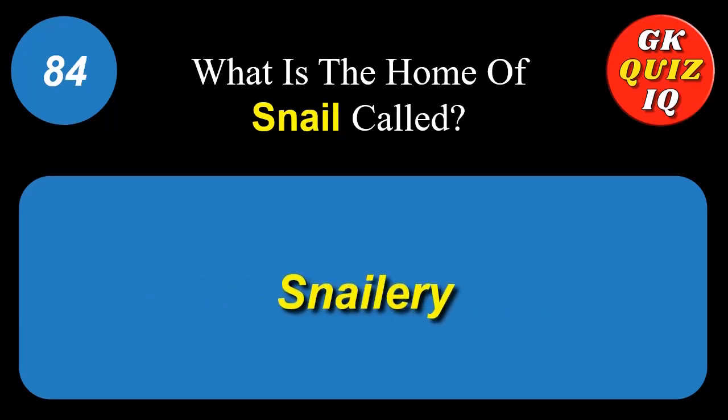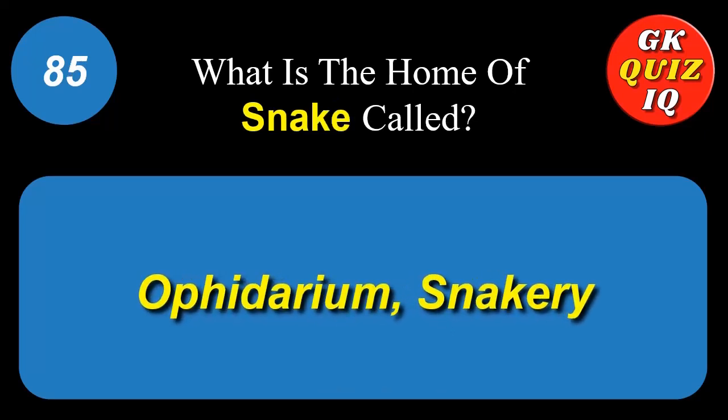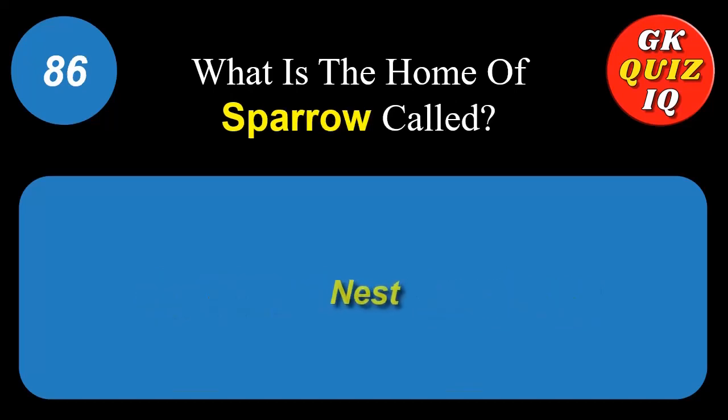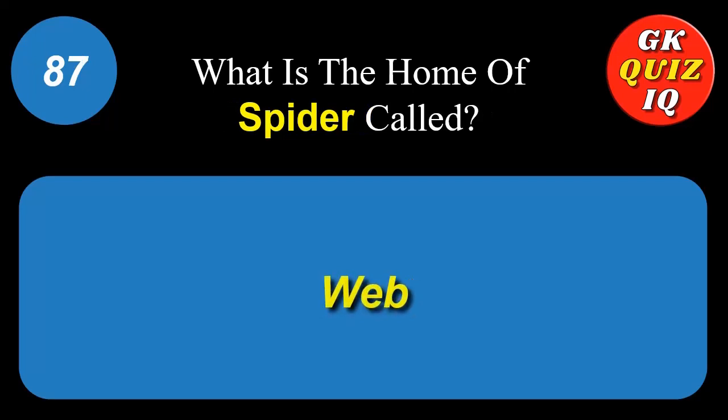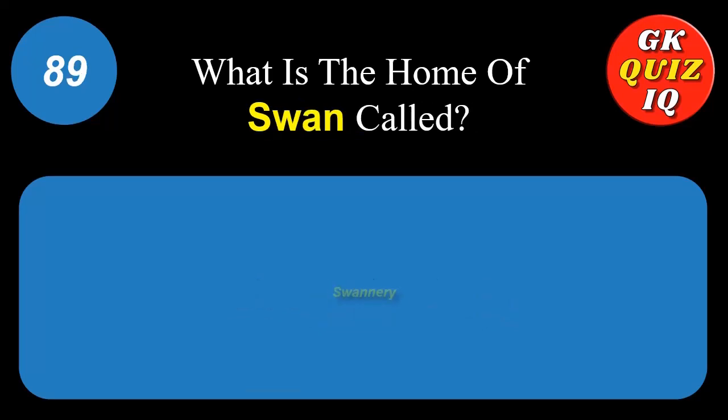What is the home of snail called? Snaillery. What is the home of snake called? Ophidarium, snakery. What is the home of sparrow called? Nest. What is the home of spider called? Web. What is the home of squirrel called? Dray. What is the home of swan called? Swanery.